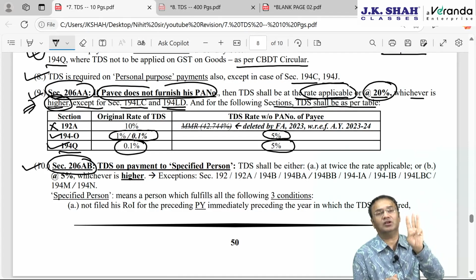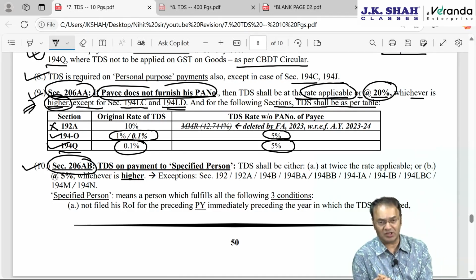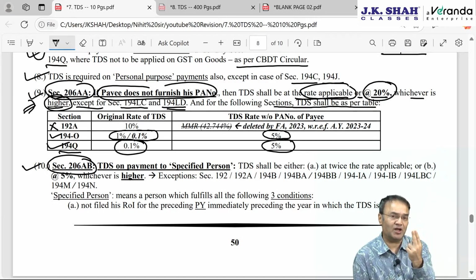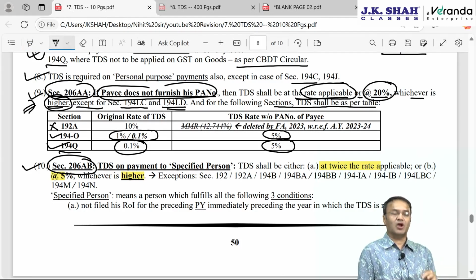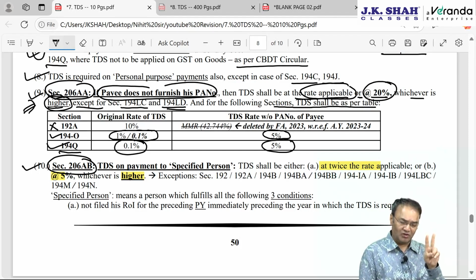Plus third condition, TDS plus TCS combined together of the last immediately preceding previous year was 50,000 or more than 50,000. Then TDS will be applicable either at twice the rate applicable, double rate, or 5%, whichever is higher. However, there are some exceptions to this section. This concept of twice the rate or 5% does not apply.